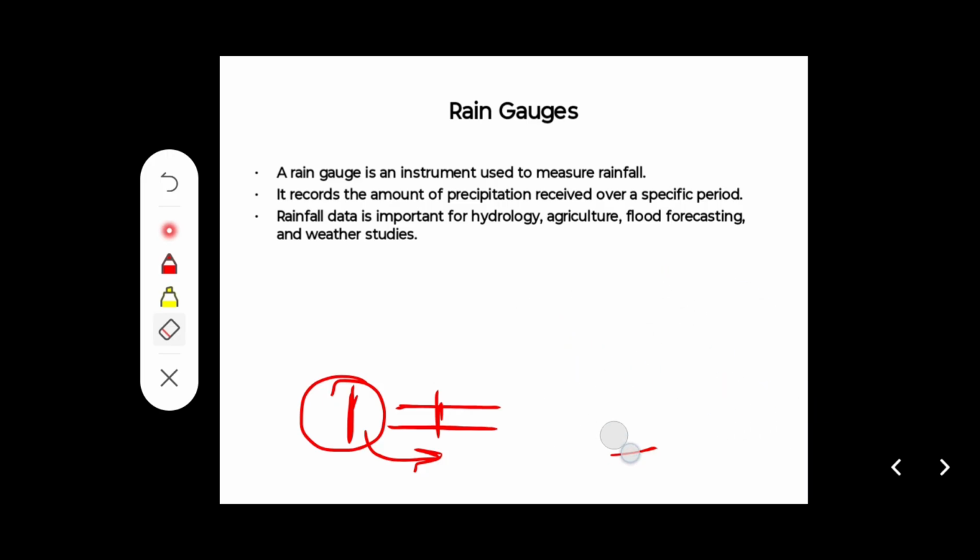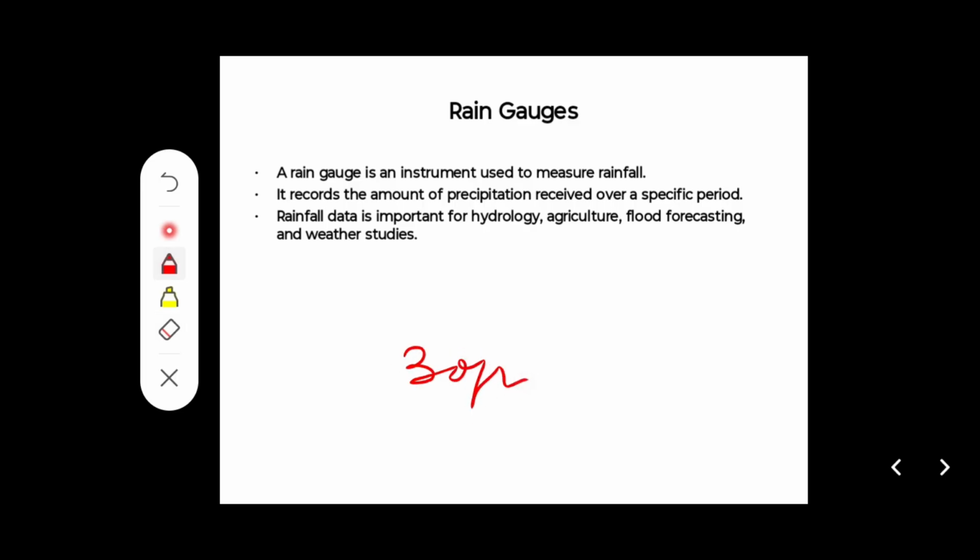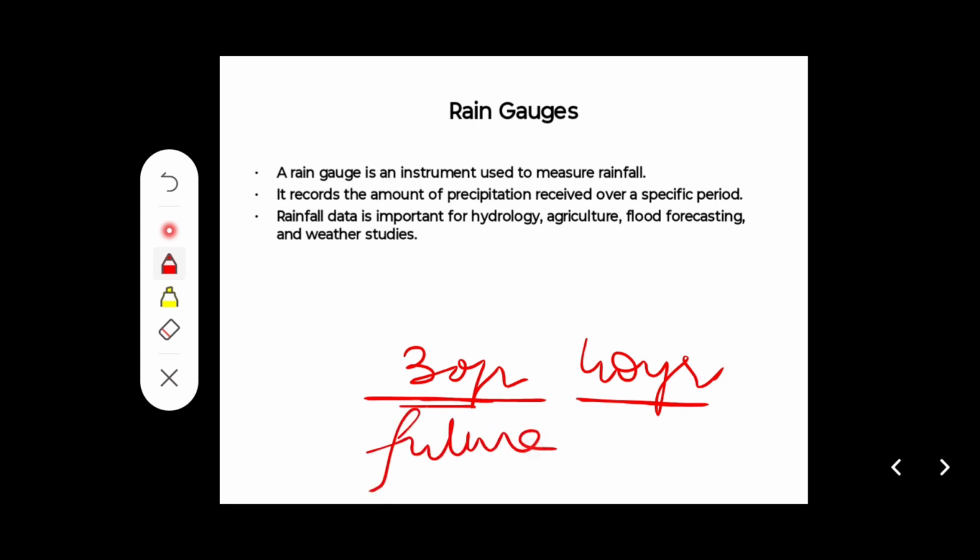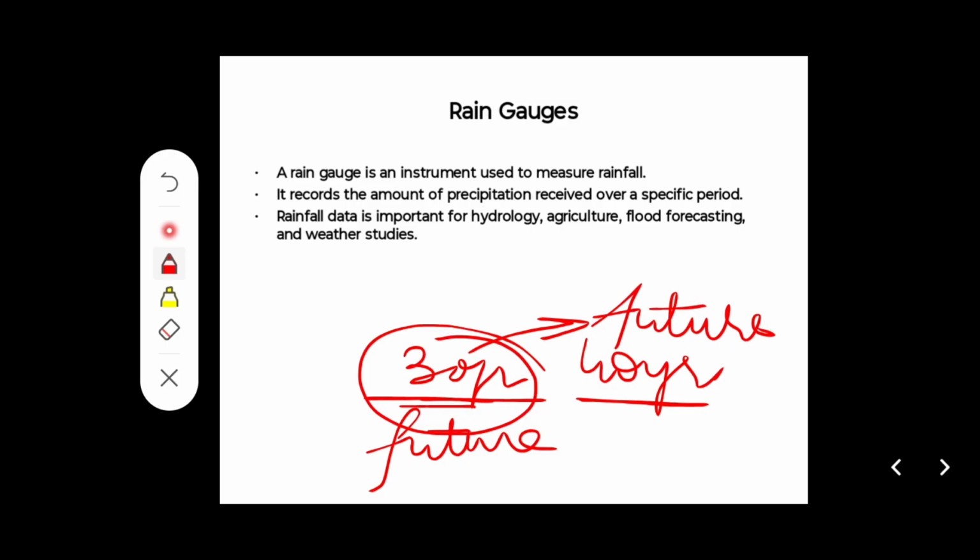If we have measured rainfall for 30 or 40 years, we can use it to understand the future scenario as well. By using this historical data, with machine learning, AI, or many soft computing techniques, we can predict future rainfall conditions.